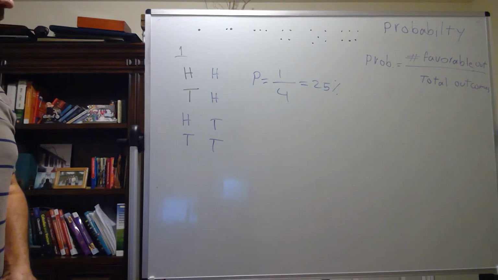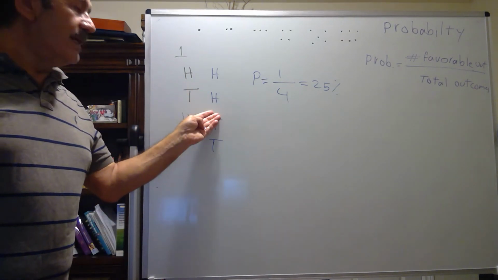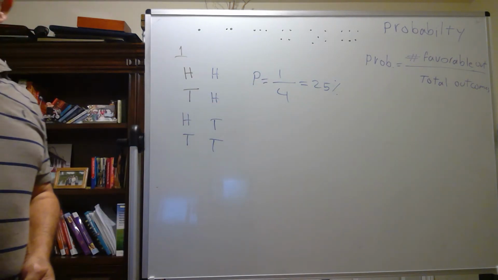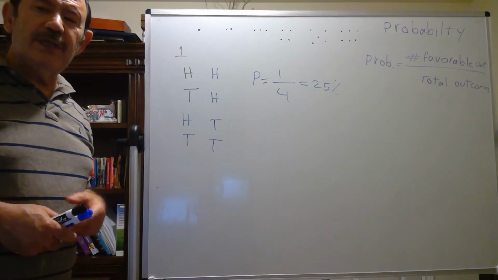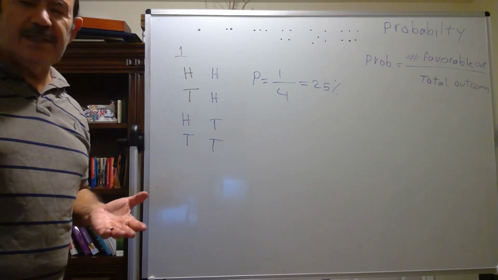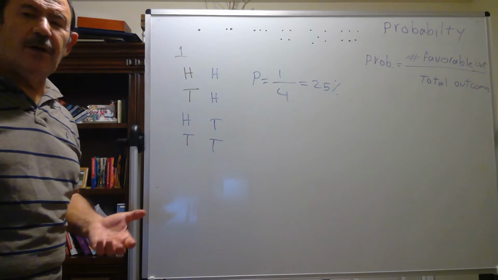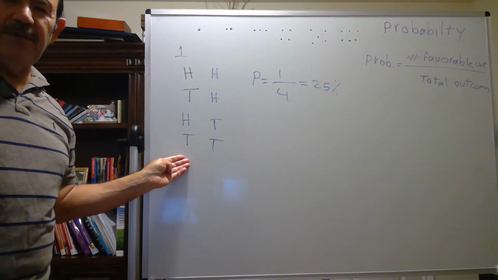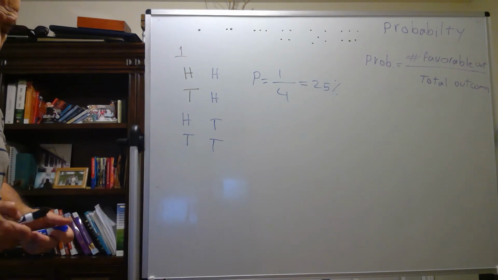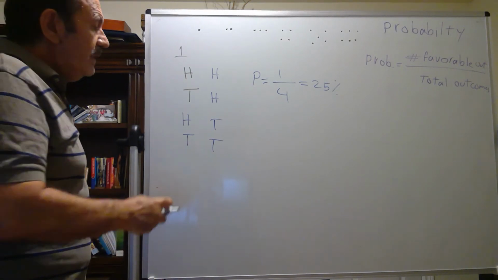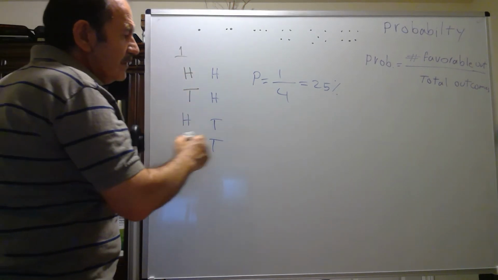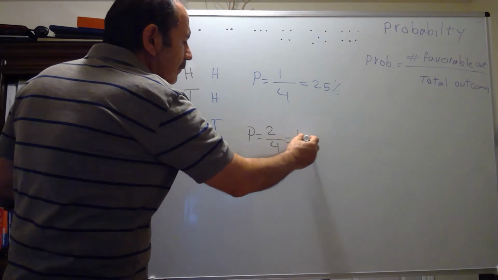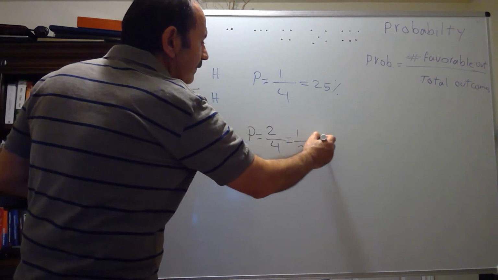If I want to have the first one tail and the second one head, again it is 1 out of 4. Now, if I want to calculate the possibility that both faces are the same, both face up the same, it means both can be head or both can be tail, because both of them are the same thing. Then what is the possibility? For both to be the same, the favorable outcome is 2 and the total outcome is 4, which is going to be 1 out of 2, or 50%.